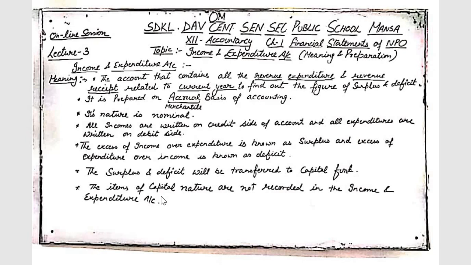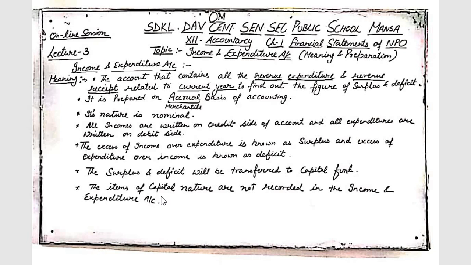So dear students, please listen again. Income and expenditure account is just like the profit and loss account. As we record expenses on the debit side of the profit and loss account, the same in case of income and expenditure account. All the expenses are recorded on the debit side and all the incomes are recorded on the credit side. If incomes are more than expenses, if the credit side is more than the debit side, the difference is taken as surplus, and if the debit side is more than the credit side, if expenses are more than income, then the difference is taken as deficit.